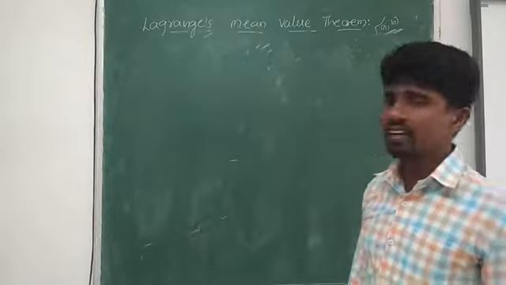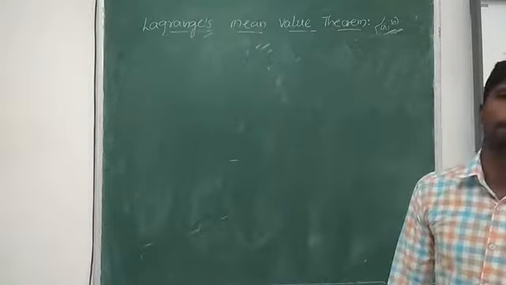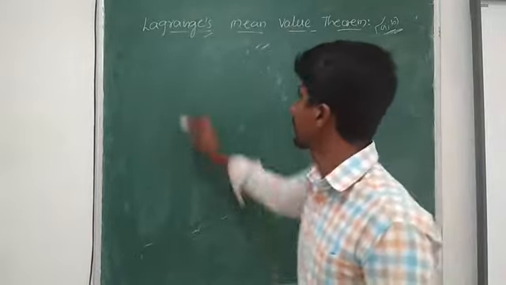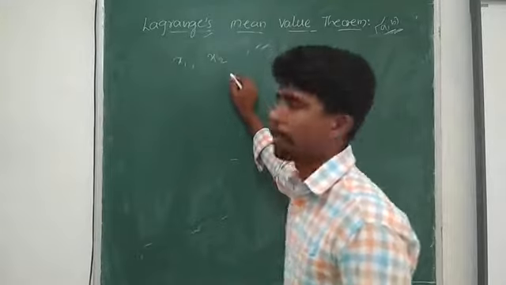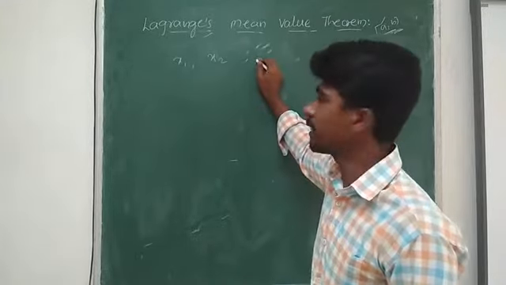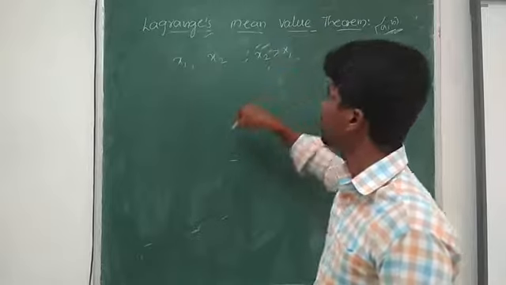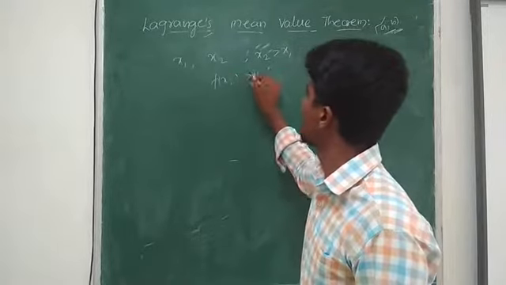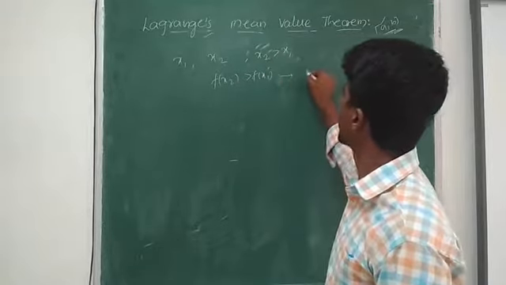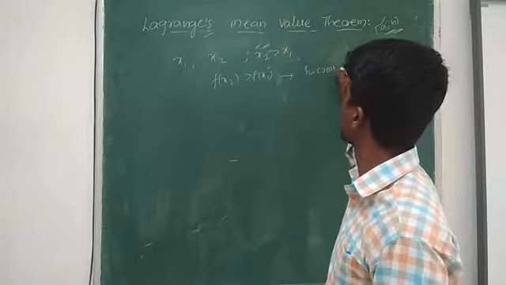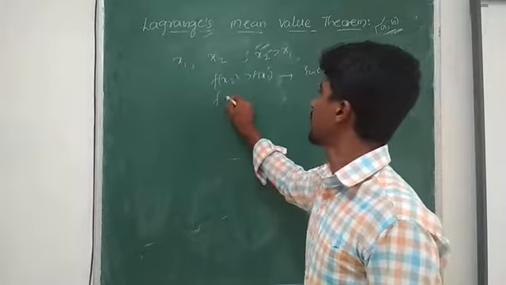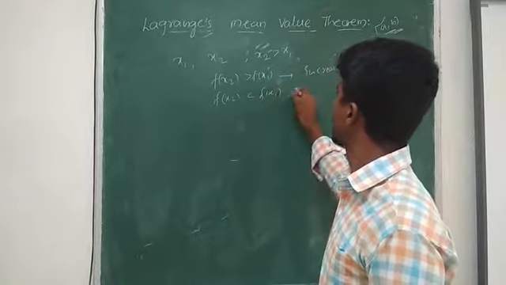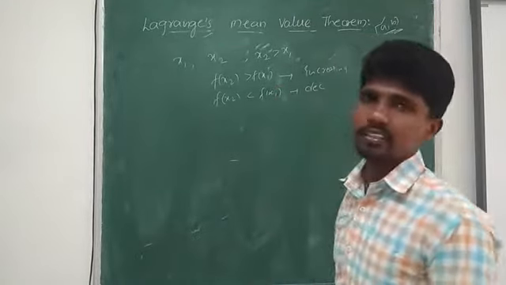So we have learned in functions what is meant by increasing and decreasing functions. What do you mean by increasing and decreasing functions? If I have x1 and x2, given the condition that x2 is always greater than x1, then if f of x2 is greater than f of x1, we call it an increasing function. If f of x2 is smaller than f of x1, we call it a decreasing function.